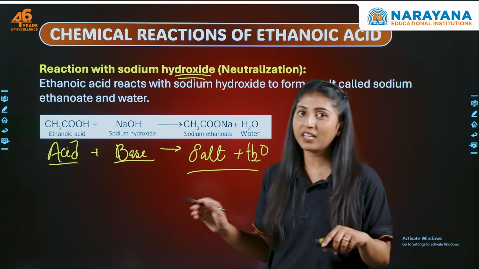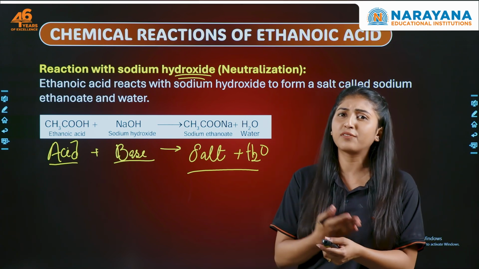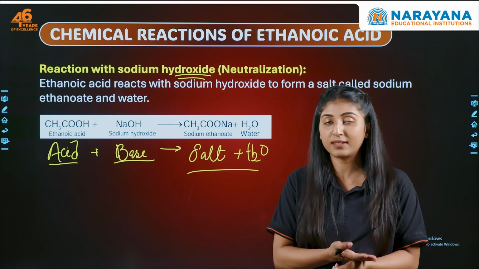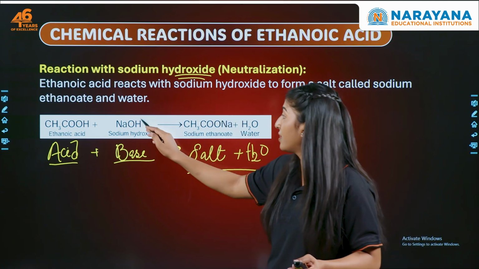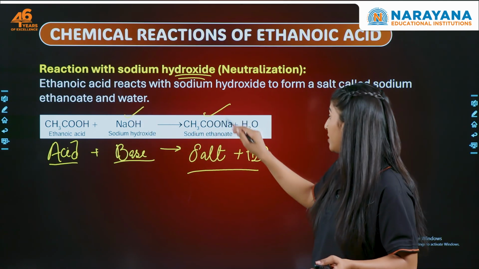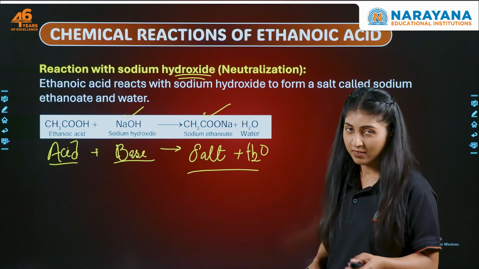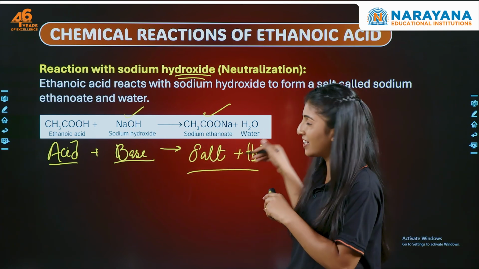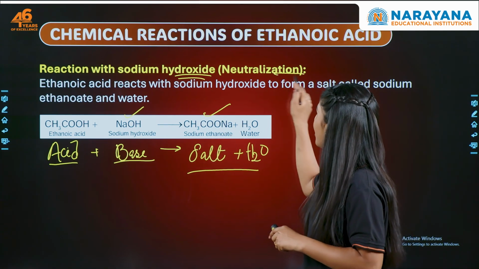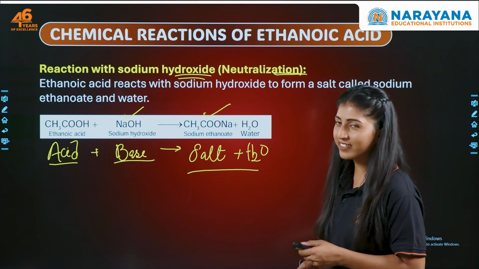This reaction is something that we have already discussed in chemical reactions and equations, metals and non-metals, and acids, bases, and salts. In all 3 chapters we have covered this reaction, right? So ethanoic acid will react with sodium hydroxide to form sodium ethanoate and water. Also, you can see what type of reaction this is. It is written here in the slide as well. So you can comment below what this reaction is.